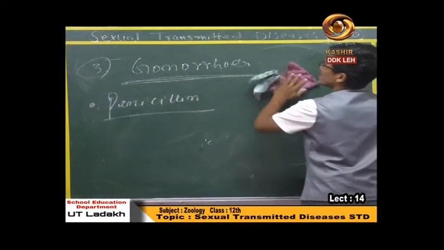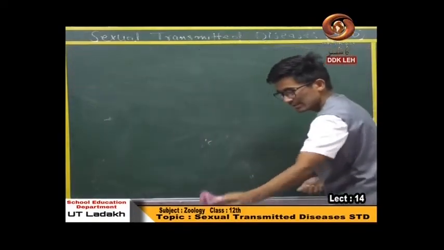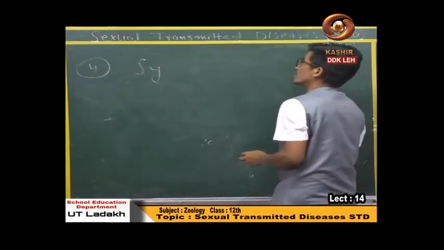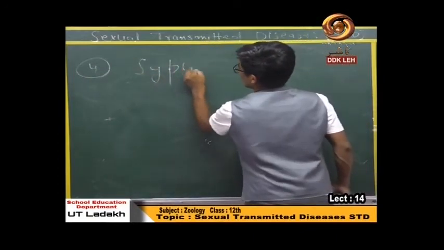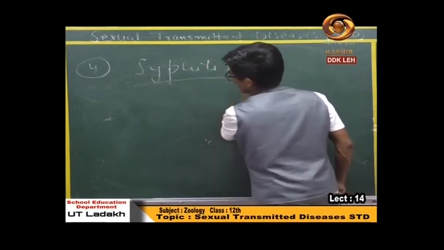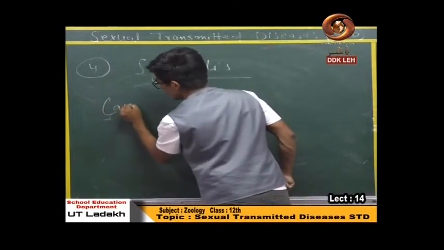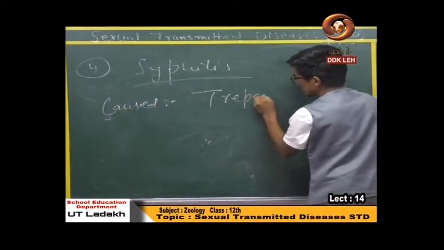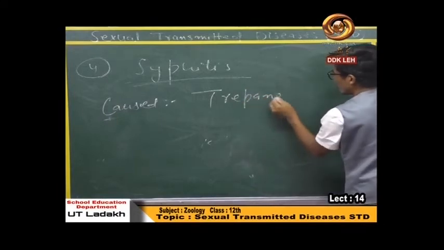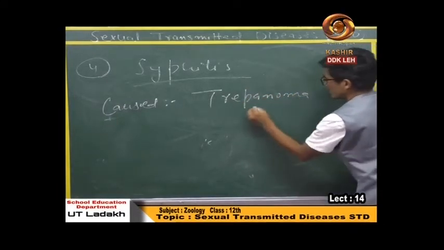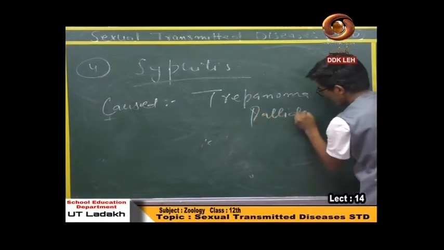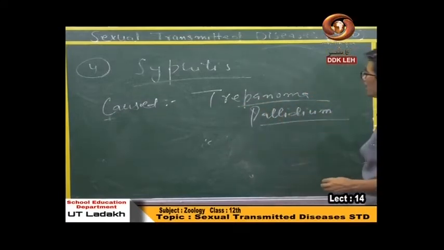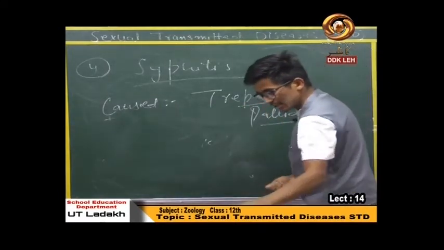Next common disease is syphilis. Syphilis is one of the common sexually transmitted diseases. Syphilis is again a bacterial disease, and it is caused by Treponema pallidum. This is the species which causes syphilis.